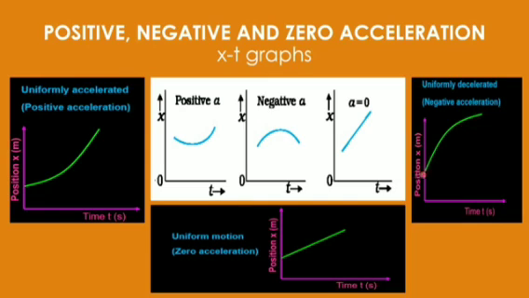So you can draw the slopes and then you can see what is happening to the value of theta. Theta means tan theta. What is happening to the slope? Slope is remaining constant, slope is increasing, or slope is decreasing. And then you can talk about the positive, negative, or zero acceleration with the help of position time graphs also.